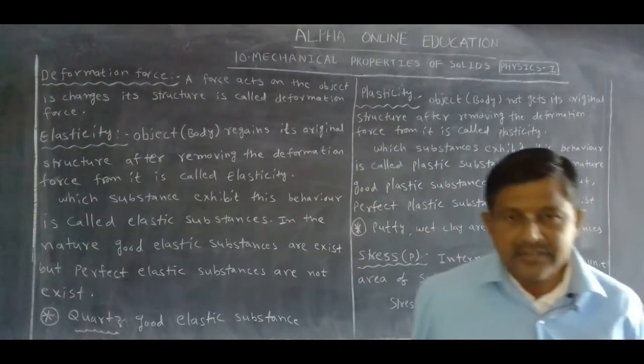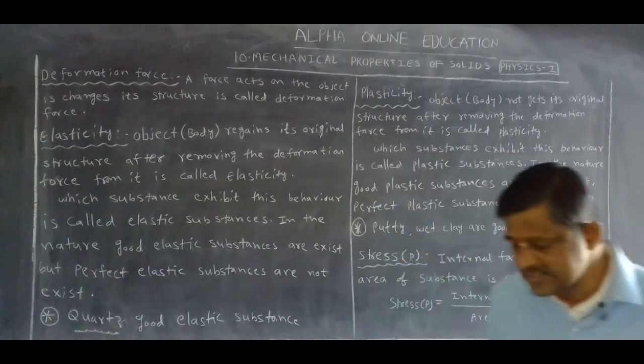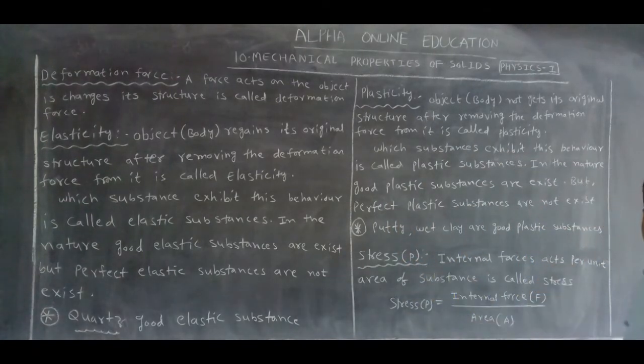In the case of a solid, we use one technical word, that is stress. Now what is stress? Internal forces acting per unit area of the substance is called stress.